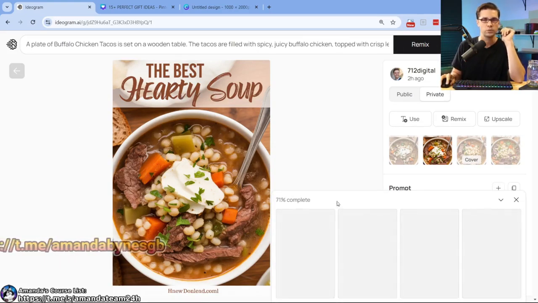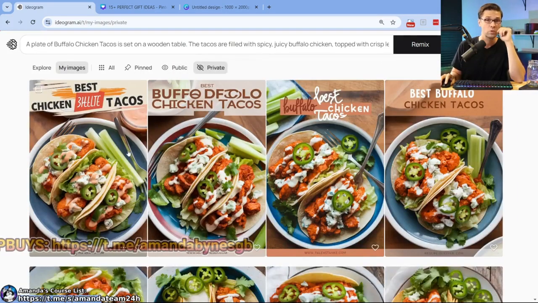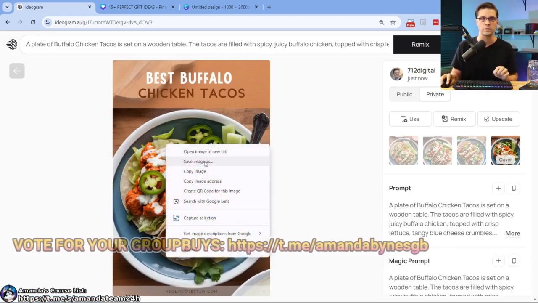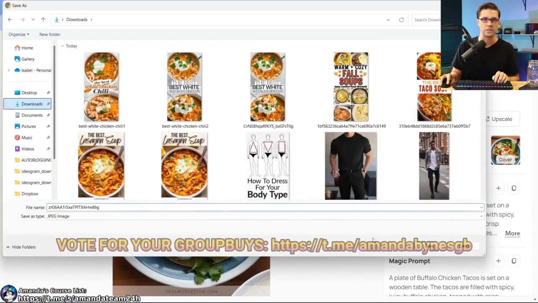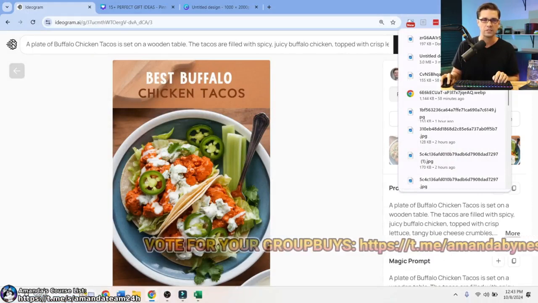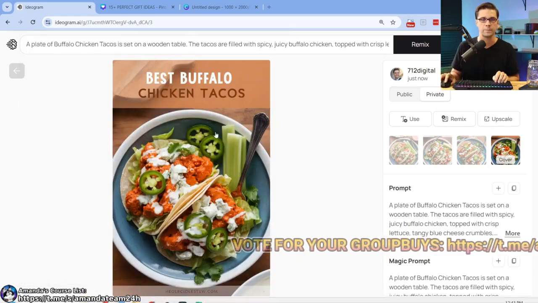The best hearty soup. Let's see how it does. The best buffalo chicken tacos. That one's nice. It reads well, right? Reads well. That's what we want. Works for me. Does it look delicious? I mean, I'd eat it. Absolutely. All right, so now we have about 6 images created.